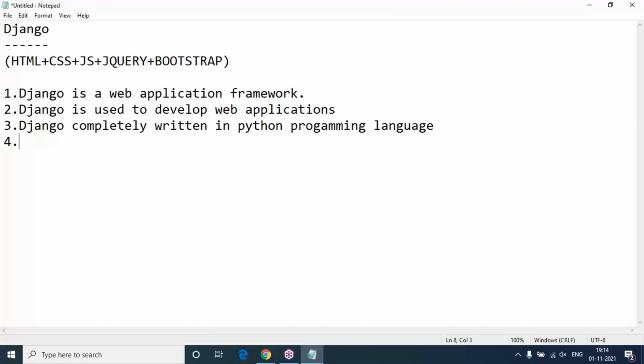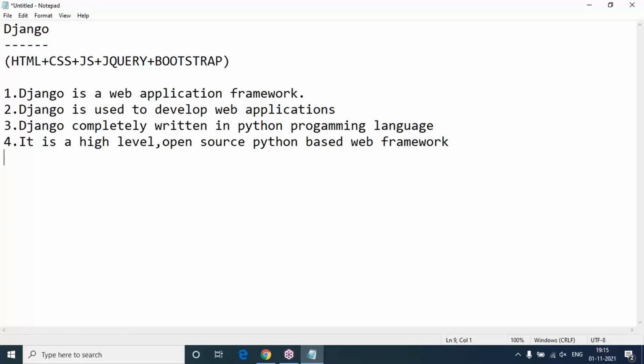By using Django, web application development is very quick. We can develop web applications in very little time. Why? Because Django provides built-in libraries to develop web applications rapidly. It is a high-level and open-source Python-based web framework. We can say that Django is a high-level, open-source, Python-based web framework.